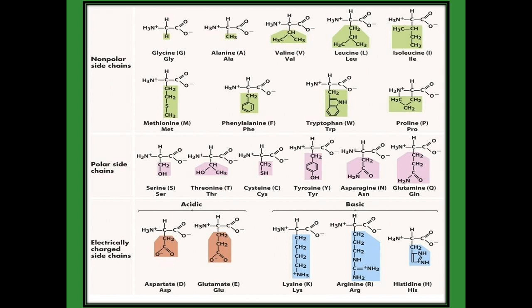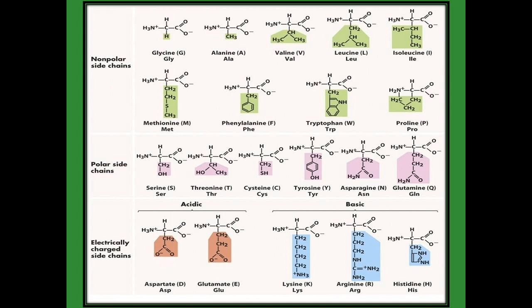The next one, methionine. Methionine, instead of R we are going to add CH2, S, CH3. Symbol is capital M and MET is the three letter code. Next one, in alanine, CH3, instead of CH3 one hydrogen is removed. Instead of that hydrogen, phenyl group is added, means that is called as phenylalanine. Symbol capital F, three letter code PHE.